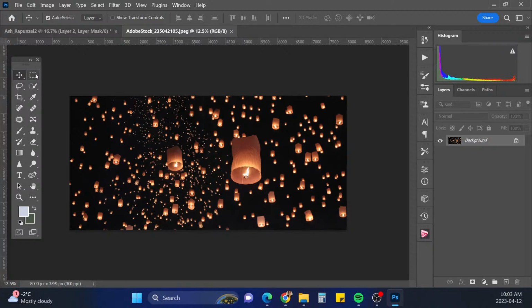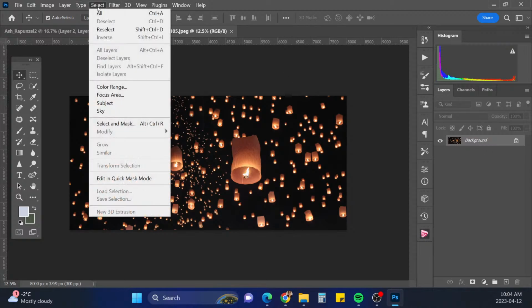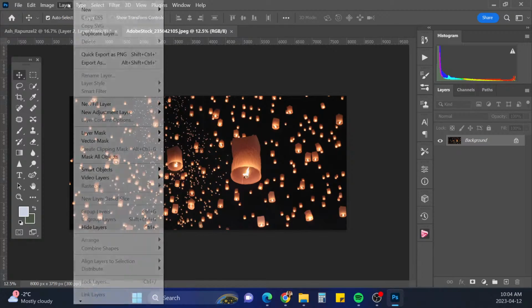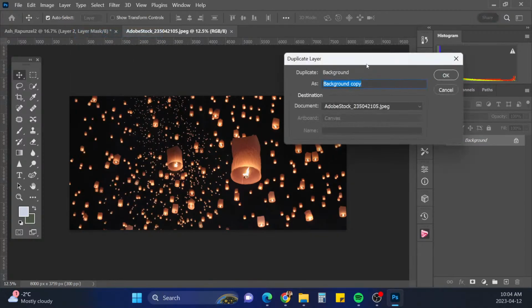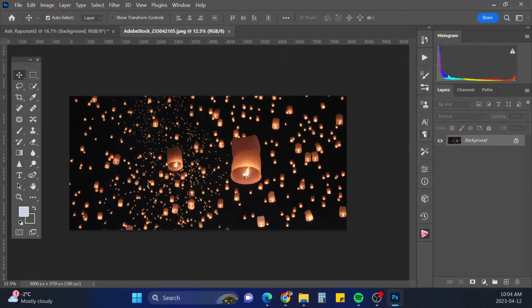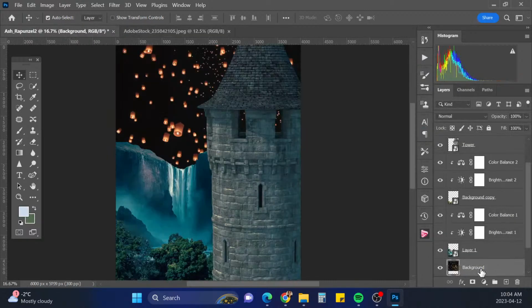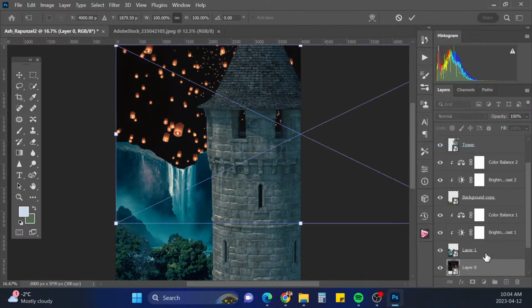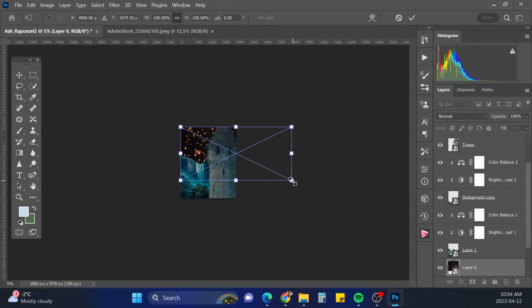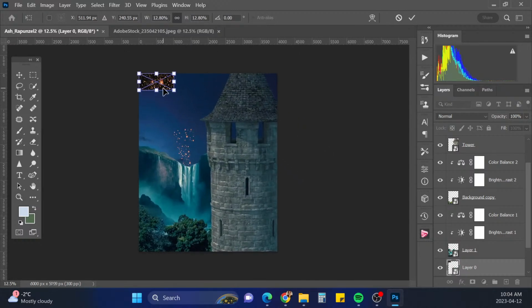Okay, I'm going to make a copy of this layer. So I'm going to go select, layer and duplicate the layer onto our Rapunzel. Okay, and then we are going to turn that to a smart object and resize. Control T. And they're going to be pretty small.